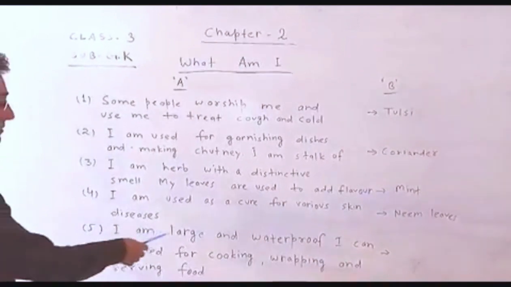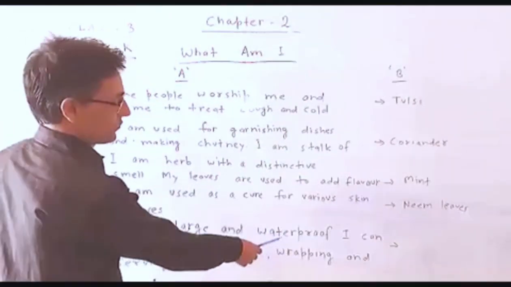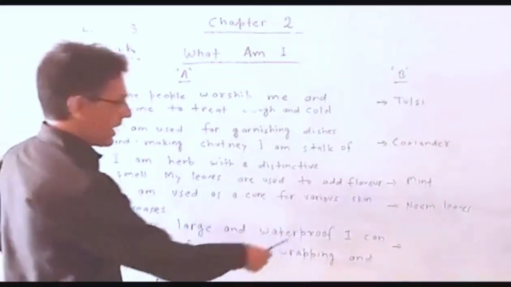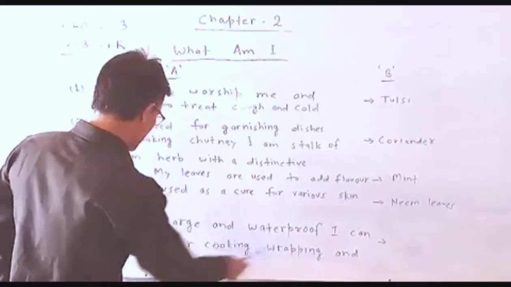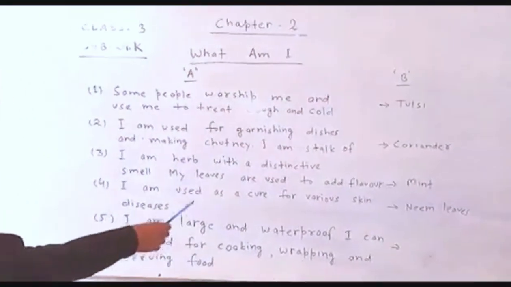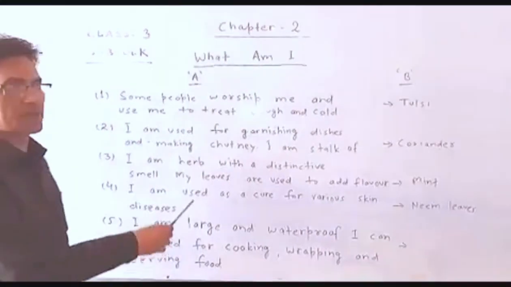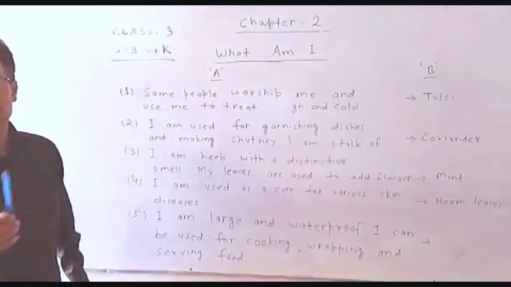Fifth, I am large. Large means big. And waterproof. I can be used for cooking, wrapping and serving food. It is used for wrapping, cooking and serving food, and also as a writing sheet.